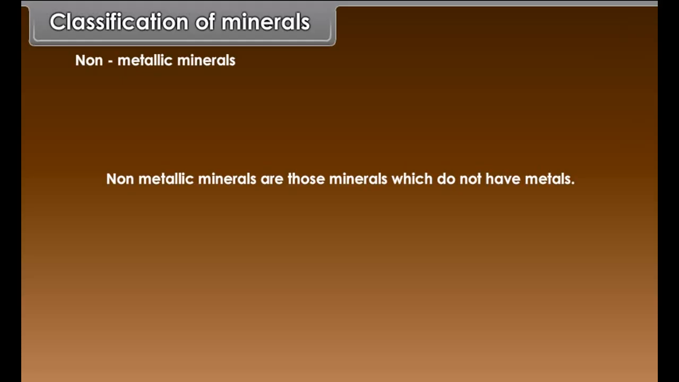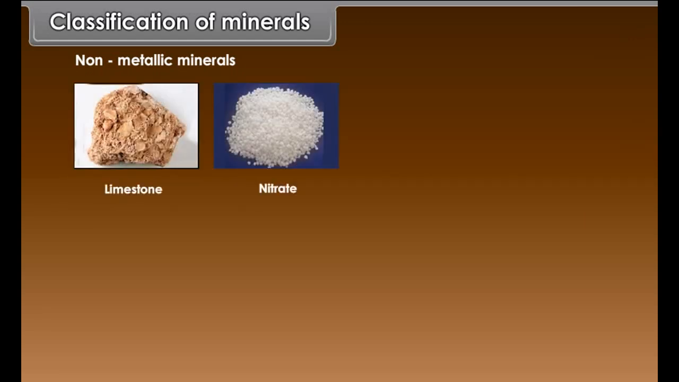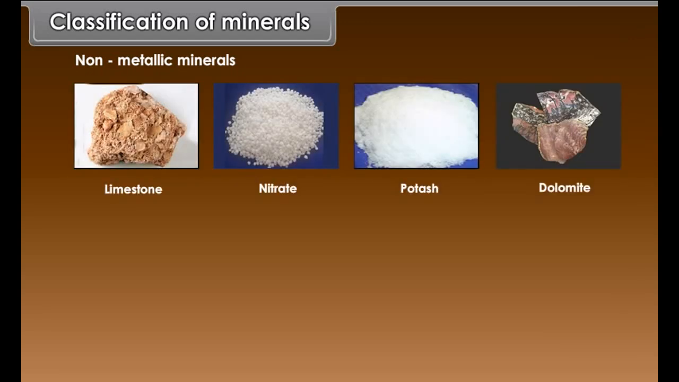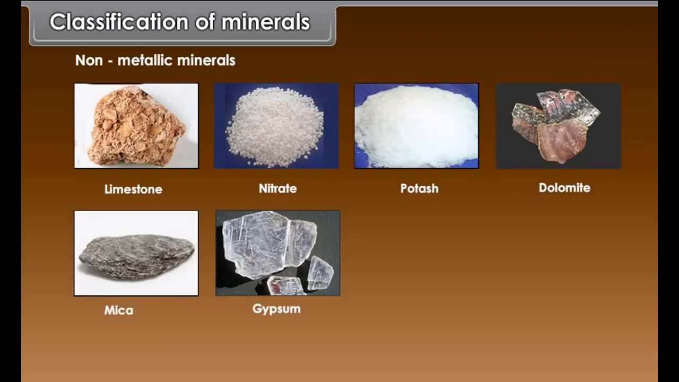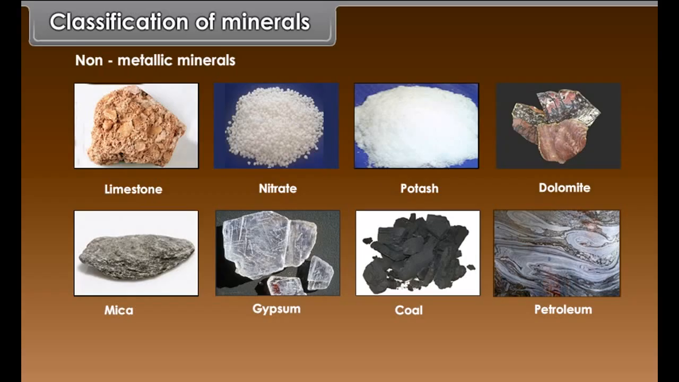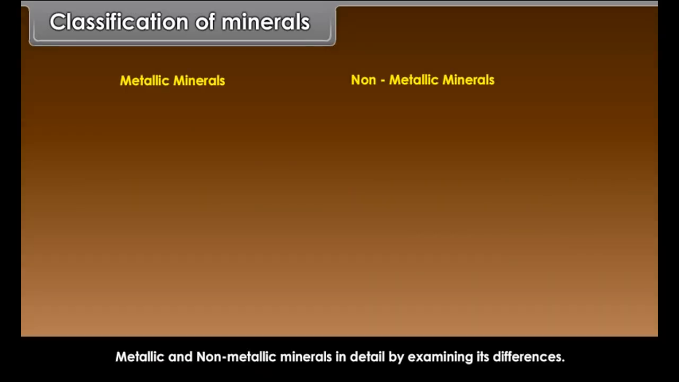Non-metallic minerals. Non-metallic minerals are those minerals which do not have metals. For example, limestone, nitrate, potash, dolomite, mica, gypsum, coal, petroleum, etc. Now we will study metallic and non-metallic minerals in detail by examining their differences. Metallic minerals have luster. Non-metallic minerals are dull in luster.